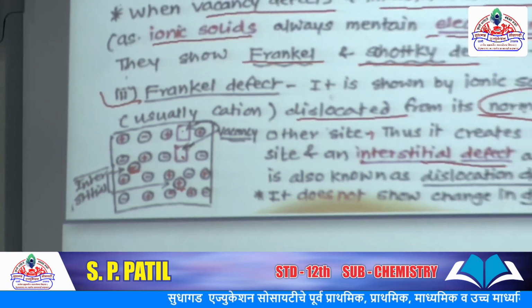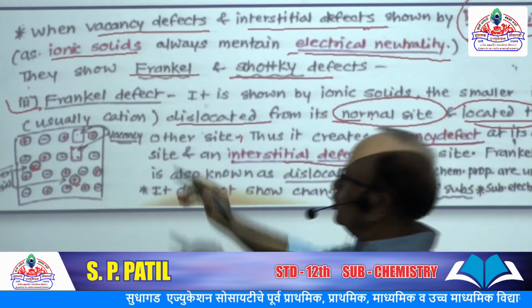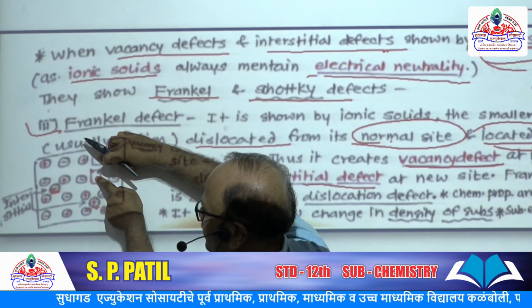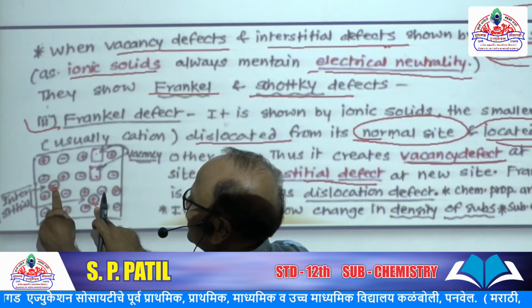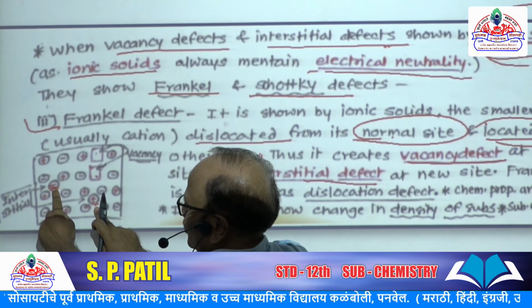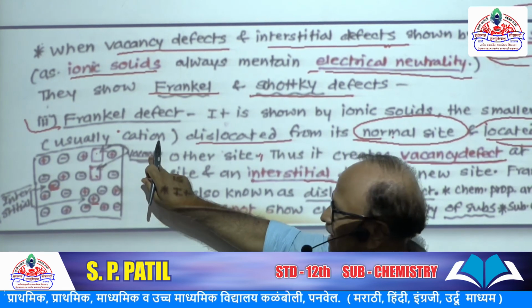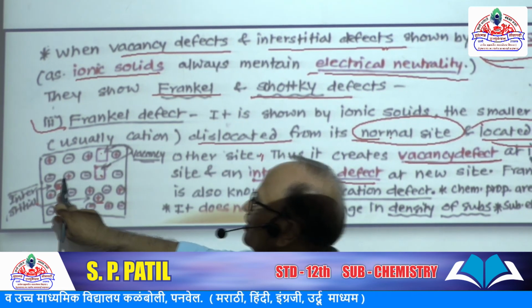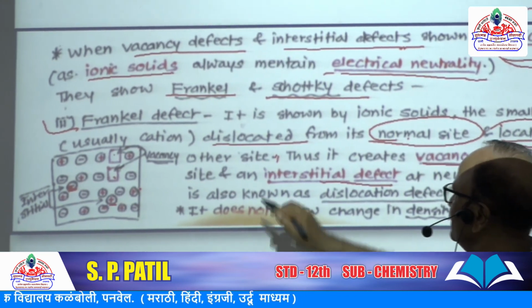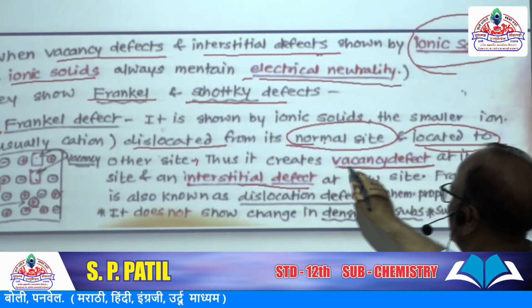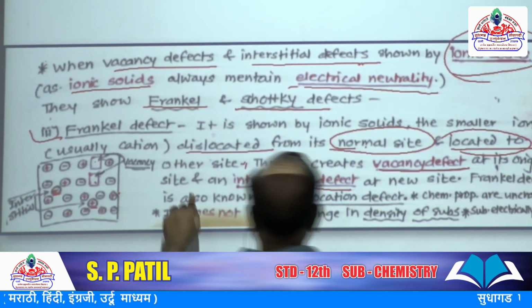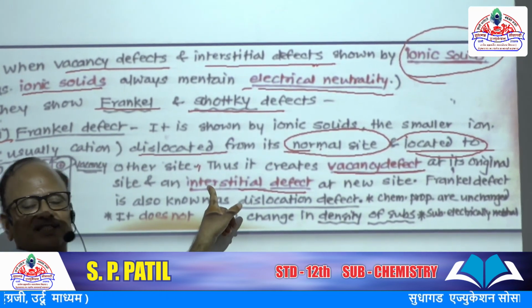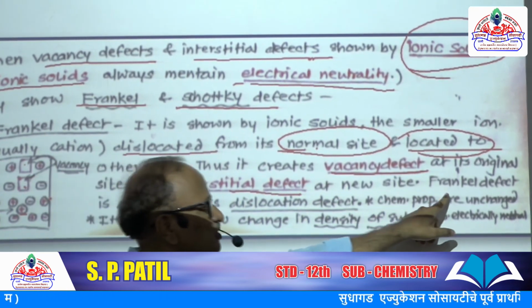The positive ion is present at an interstitial site. So they are dislocated from their proper site and located at another site. Here they create vacancy defect, and here they form interstitial defect. Thus it creates vacancy defect at the original site and interstitial defect at the new site.